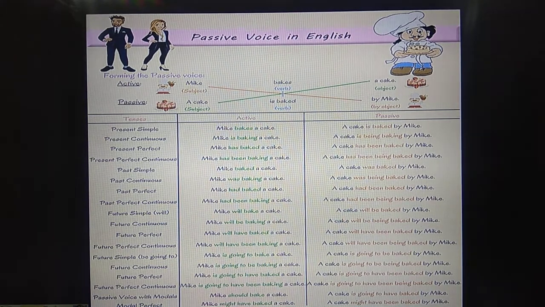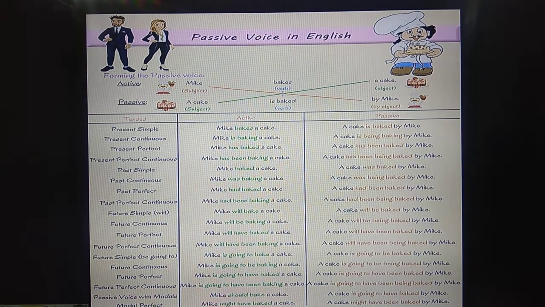So if it is going to: Mike is going to bake a cake. A cake is going to be baked by Mike. Future continuous. What is the word you have to remember? Being. When you see that ing form, immediately you have to remember to write the word being. So what is the answer there? Mike is going to be baking a cake. Then a cake is going to be being baked by Mike.